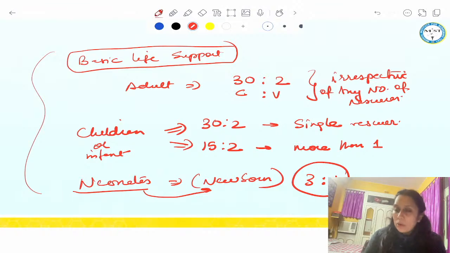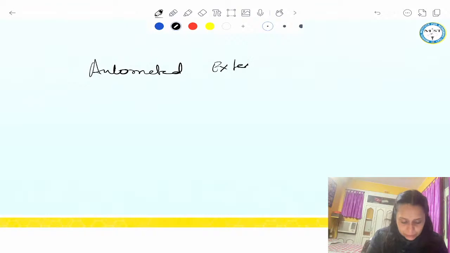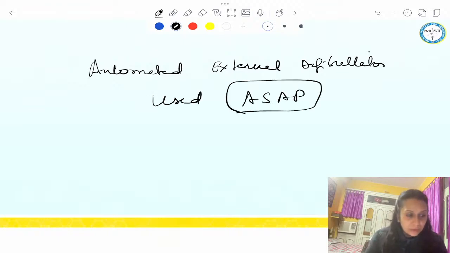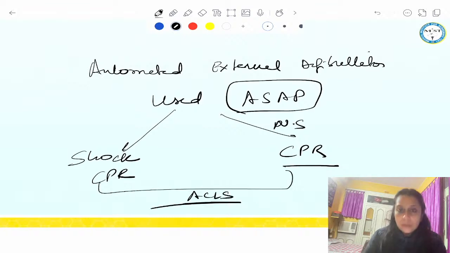Now one more thing in BLS I want to talk about is that your AED should be used as soon as possible. Automated external defibrillator is used for BLS. It should be used ASAP. As soon as we get it, we can use it in any phase of the cycle we are in. And accordingly, for shockable rhythm, we give a shock and do CPR. For non-shockable rhythm, we just do CPR. And we go on doing this till the ACLS team takes over. So this is our BLS. Got it? Okay. So this is all about this question.